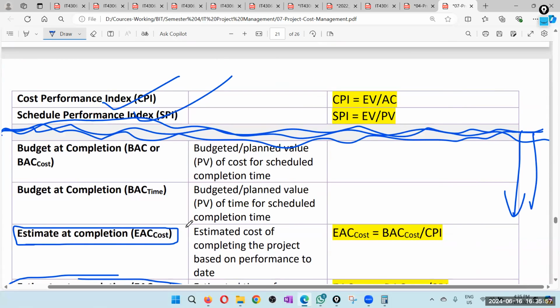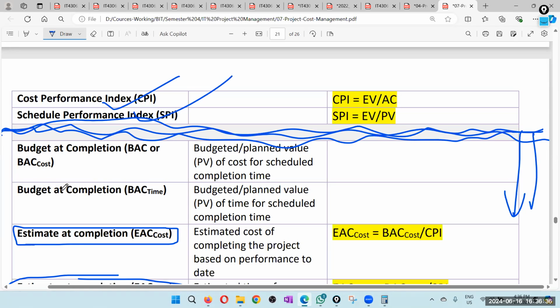So let's look at this in a little more detail. Budget at completion. That is the budgeted or planned value of cost for the scheduled completion time. So that is something you did already. That is not something we need to calculate. At initial budgeting, you had a total budget, right? That budget value is called budget at completion. That is not something we need to calculate in the middle. That is your total budget. Okay, so that is cost wise.